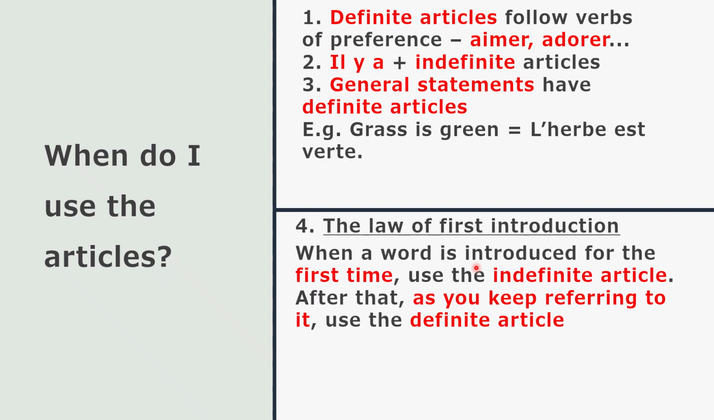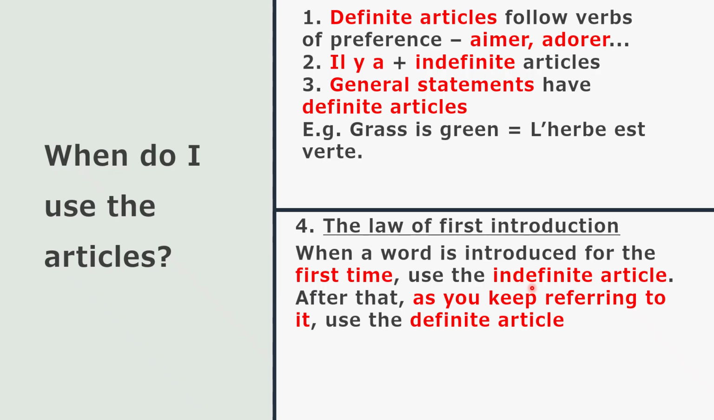D'accord? Okay, then we have this weird rule, which I call the law of first introduction. So what do I mean by that? When a word is introduced for the first time, use the indefinite article because you don't know what it is, right? First time you're hearing it. But as you keep referring to this object in your conversation, you can use the definite article to talk about it. For example, I saw a movie. J'ai vu un film. I saw a movie. The film is good. Go watch the film.